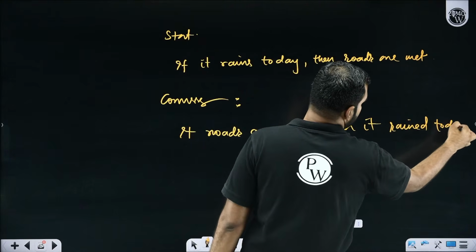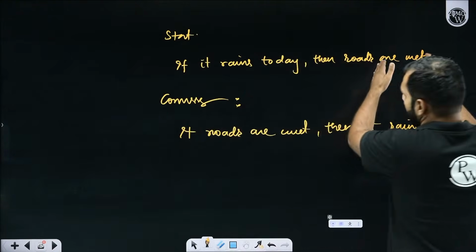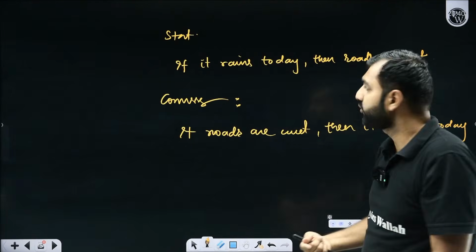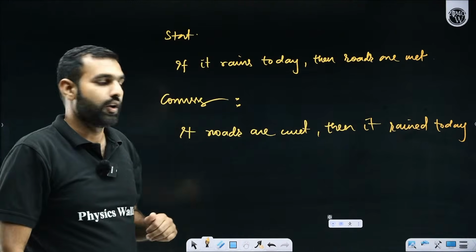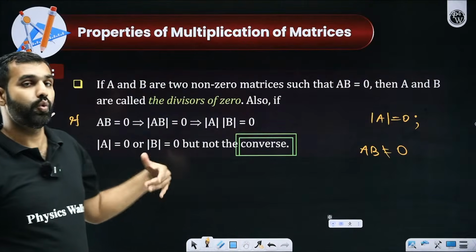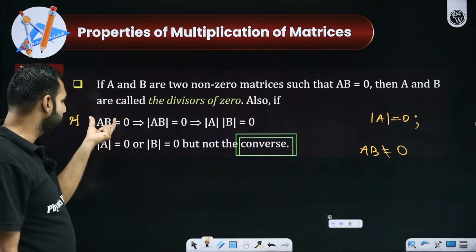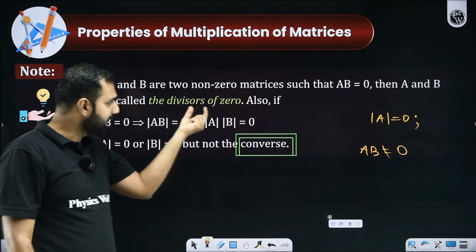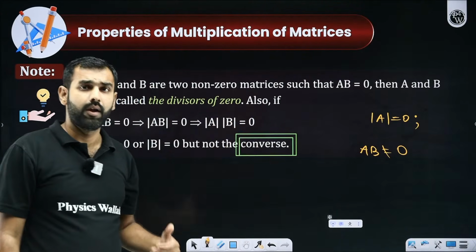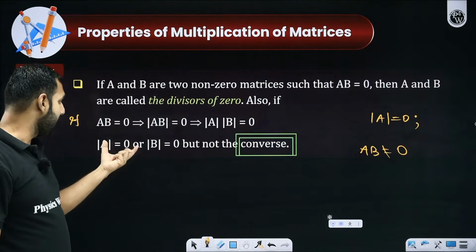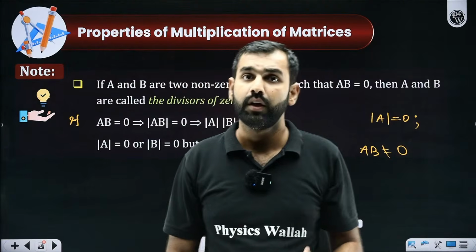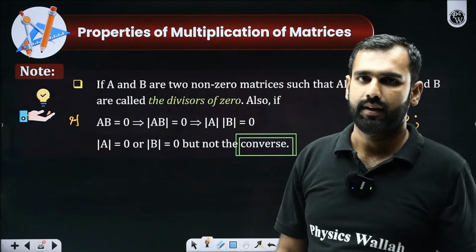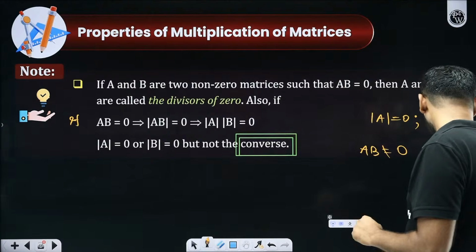That's the converse. If this happens, then this happens. That's your statement. The converse of it means if this happens, then this will happen. So here in this context, the converse is not true. If the product of two matrices is null, either of their determinants will be 0. But if either of them has a determinant of 0, their product is not necessarily going to be null. Everybody got this, or are you still confused?